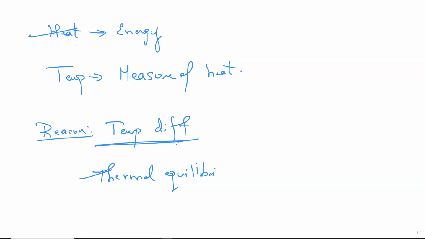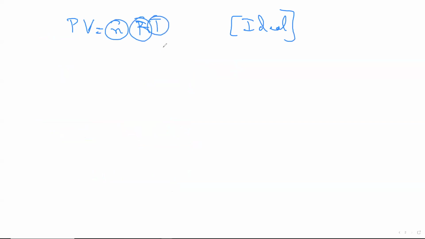That's the easier concept. Now, obviously, the next concept is important, where we learn PV = nRT, also called the ideal gas equation. This is what we've learned in previous classes, 100% yes. Where P is the pressure, V is the volume, n is the number of moles involved, R is the universal gas constant, T is the absolute temperature. Fine. This is what we know.